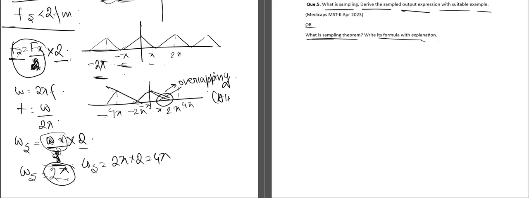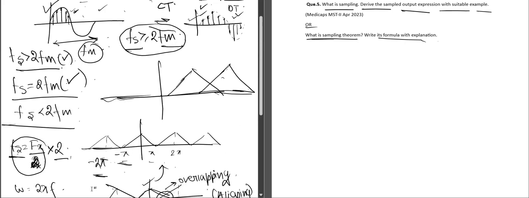This is called aliasing. So when we are trying to recover the original spectrum from this kind of spectrum, we will be getting a spectrum like this. We can clearly see that this is not our desired scenario. So we need to make sure whenever we are doing sampling, our sampling rate should always be greater than or equal to twice of fm to reconstruct it from the samples.